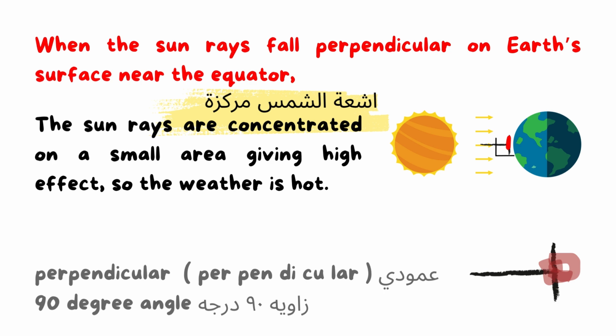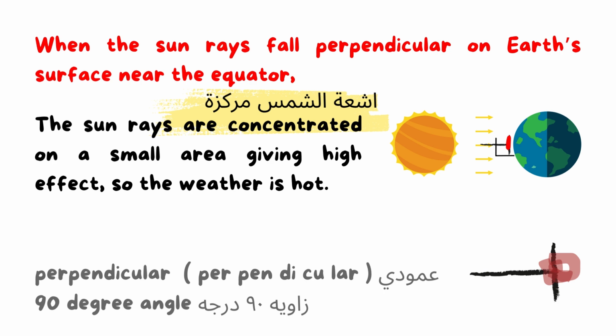This is the meaning of concentrated. So the sun rays are concentrated on a small area, giving high effect. So the weather is hot. This is why the area around the equator is very hot, because the sun rays are concentrated on a small area, giving high effect, so the weather is hot.